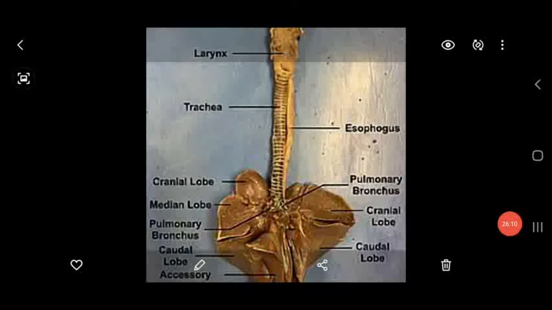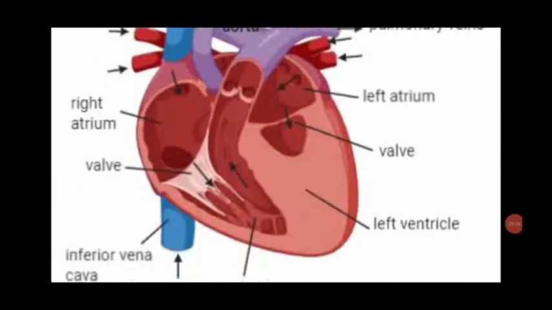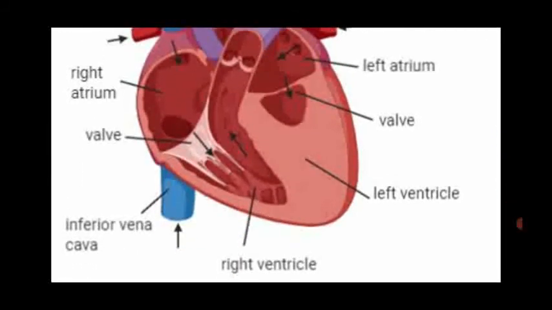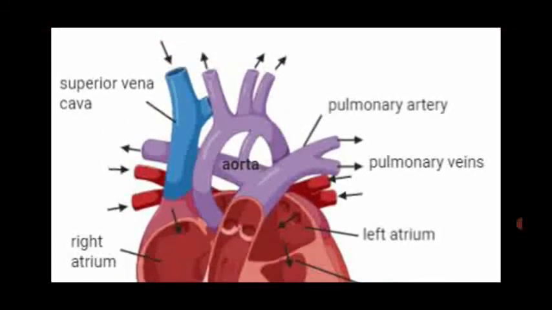Dear students, this is the lungs of a rabbit, which is located in the thoracic cavity and is responsible for the respiratory process. Dear students, this is the heart of the rabbit, which is located in the thoracic cavity of the body.